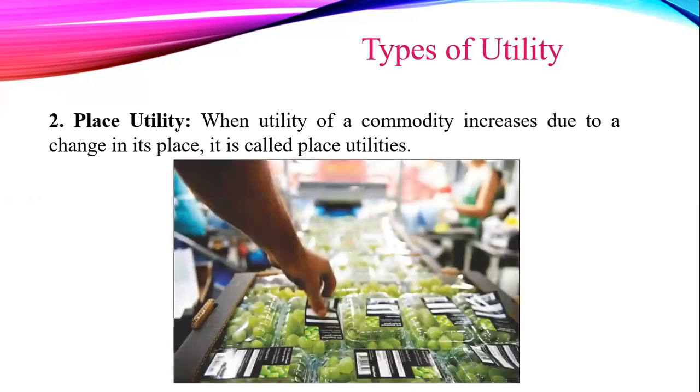See the picture. We all know that Nasik is famous for the production of grapes. The picture shows grapes ready for export. It is called place utility.